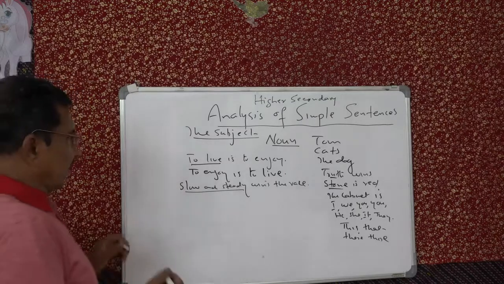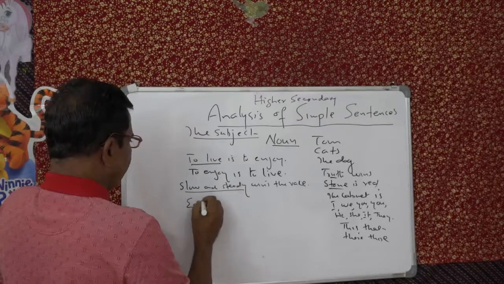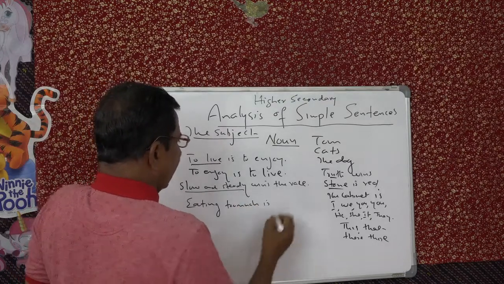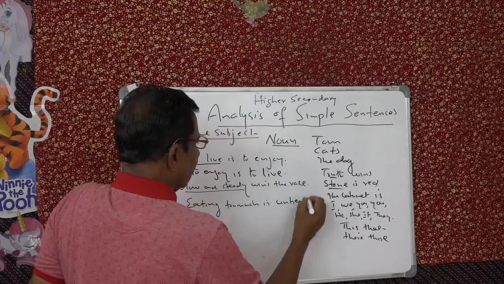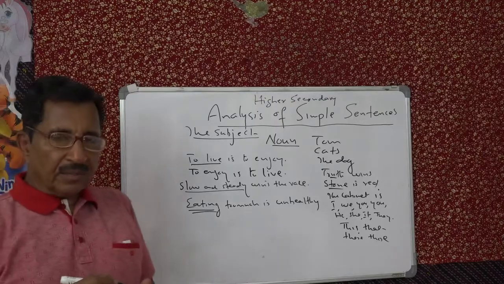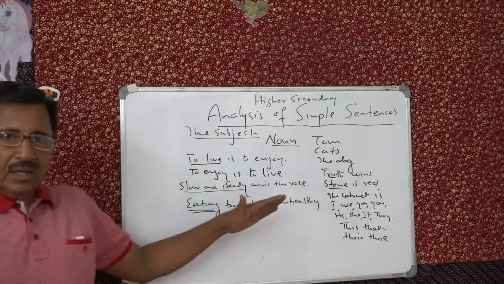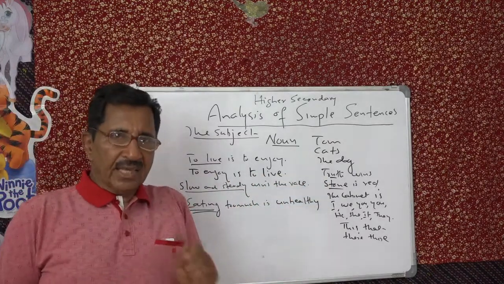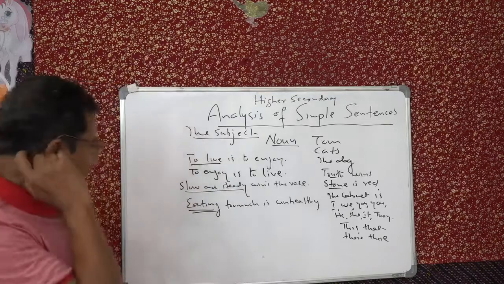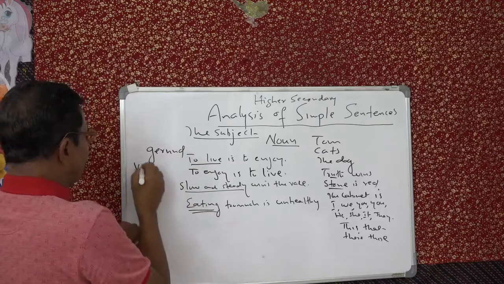A gerund can be a subject. The ing verbal noun, gerund. That is, eating too much is unhealthy. So this is a gerund. Ing form. It's not a participle. It becomes a participle when we use it as a part of a tense, like he is eating, they are eating. When it stands alone, it is a noun. It's called a gerund. The technical term for that is gerund, or you can say a verbal noun.